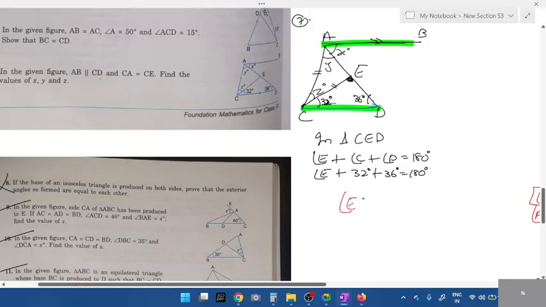What is angle E, students? 180 minus... What is 180 minus 68? 112. Angle E is 112. Now, from angle A, just a minute. Which one is this? Okay.